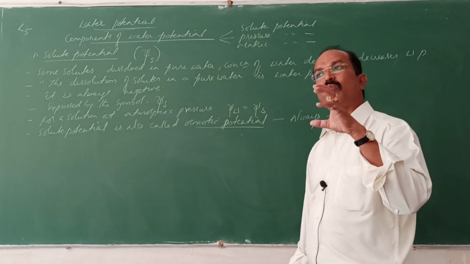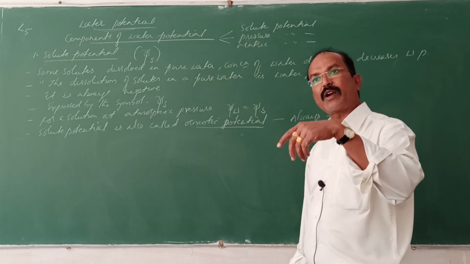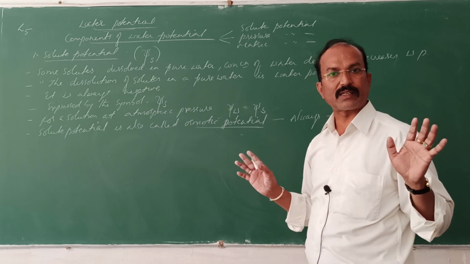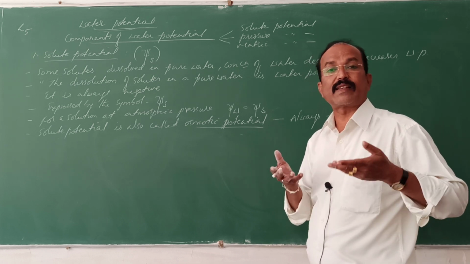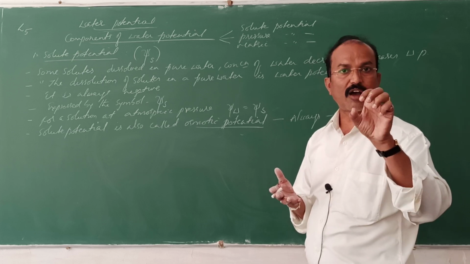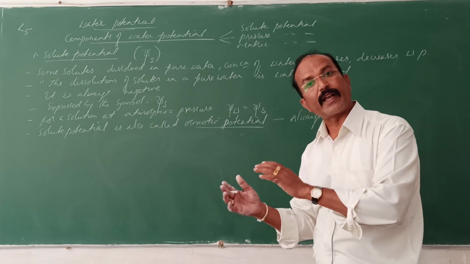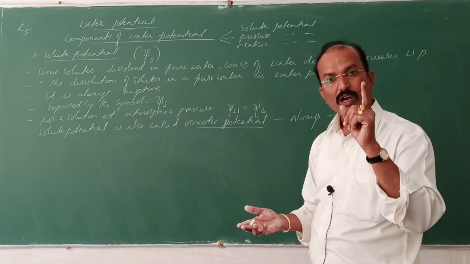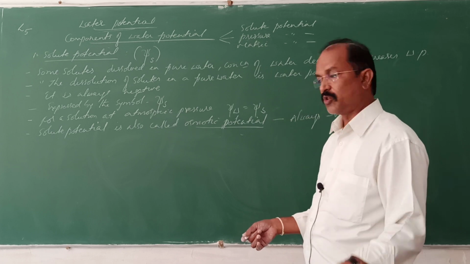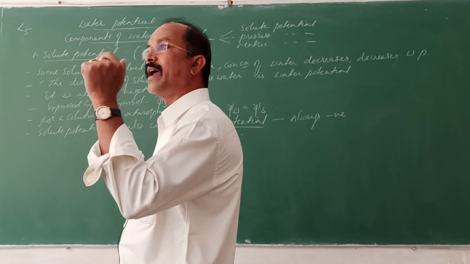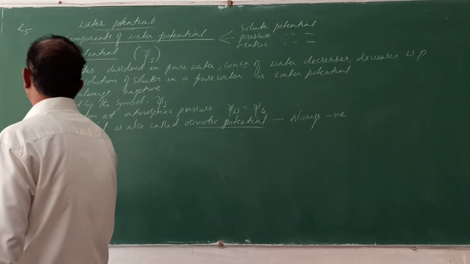Why? Because within the cell, when solutes increase, think that the water has decreased in the cell. With more solutes, the cell sap, the vacuolar sap, will absorb water from the neighbor cell which has water. So osmotic potential or solute potential is always negative. That's why the water will enter into the cell.